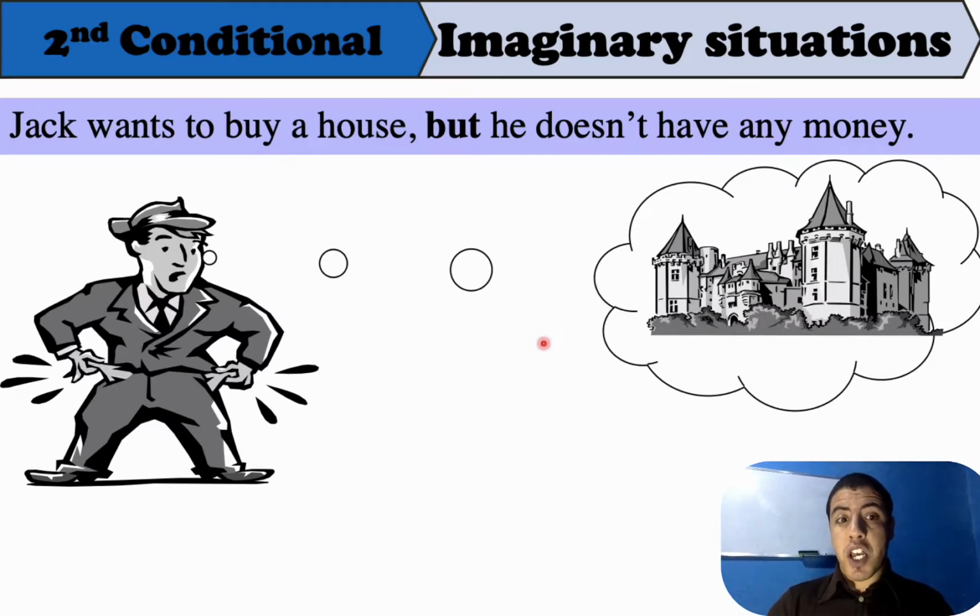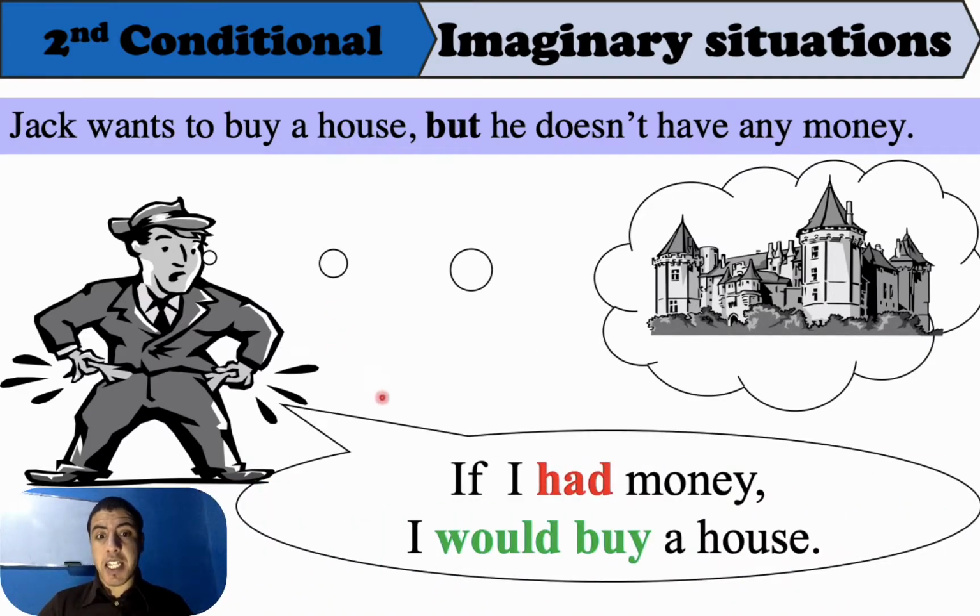So Jack keeps telling himself this sentence. He says, "If I had money, I would buy a house." But the question is, does Jack have money?